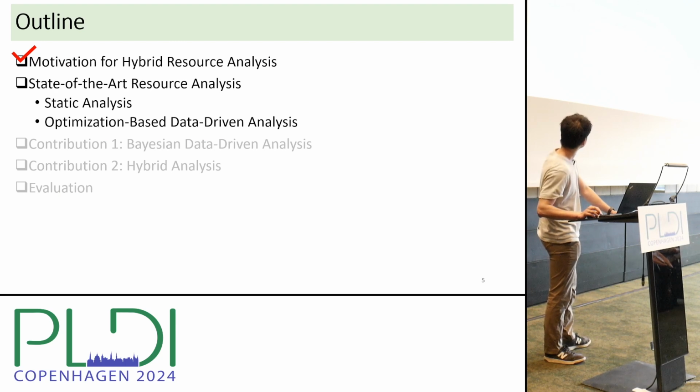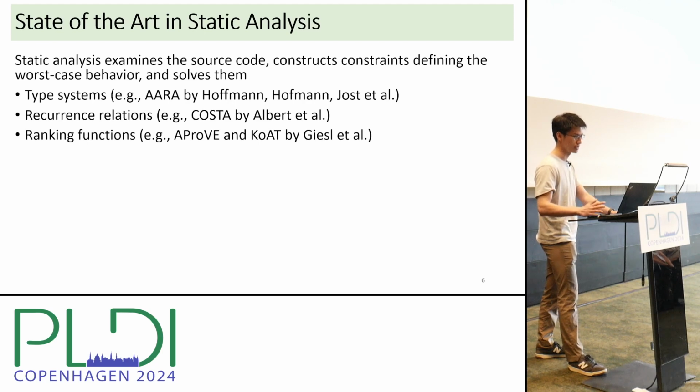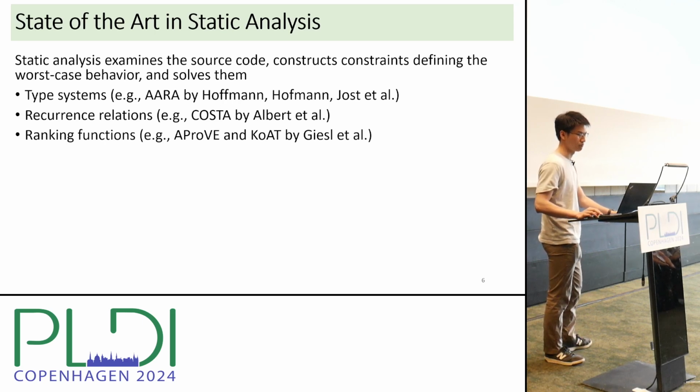Now that we have motivated the hybrid resource analysis, I will next review the state-of-the-art resource analysis, specifically static analysis and optimization-based data-driven analysis. In static analysis, we examine the source code, construct constraints defining the worst-case behavior, and solve them. Many static analysis techniques have been developed in the literature, including those based on type systems, such as AARA by Jan Hoffmann, Martin Hoffmann, Stefan Jost, and their colleagues. Also recurrence relations, such as Costa by Elvira Albert and her colleagues. And finally, ranking functions, such as approve and code by Eugen Giesel and his colleagues.